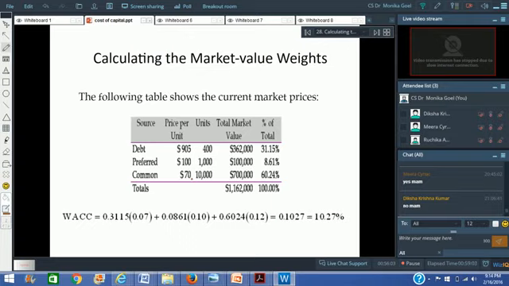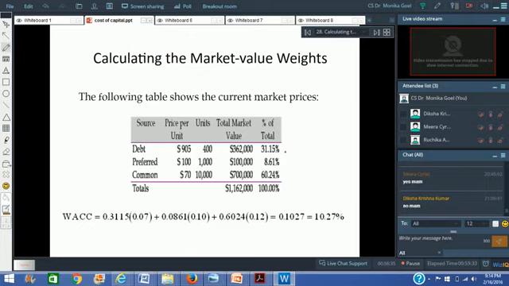Similarly, supposing the market value of equity shares is 70 and you've got 10,000 shares outstanding, so the total market value of equity is 7 lakh rupees. Add the three market values, which is coming as 11,62,000 rupees. Here 362 being debt, so 362 divided by 1162 is 31.15%. 1 lakh divided by 1162 is 8.61% and 7 lakhs divided by 1162 is 60.24%. Add the three together, it becomes 100%.